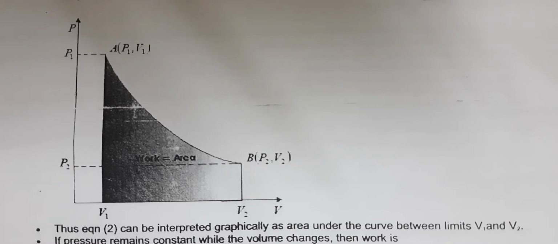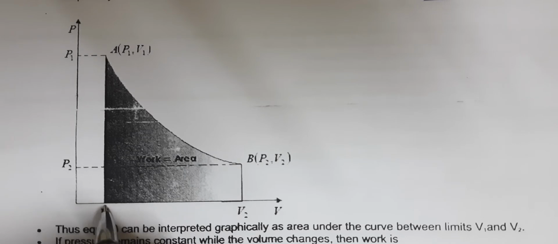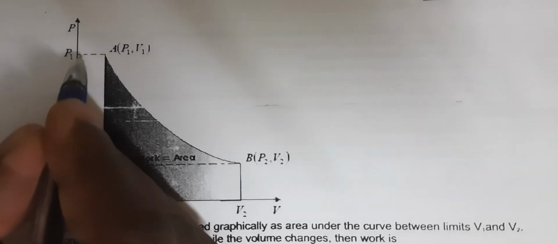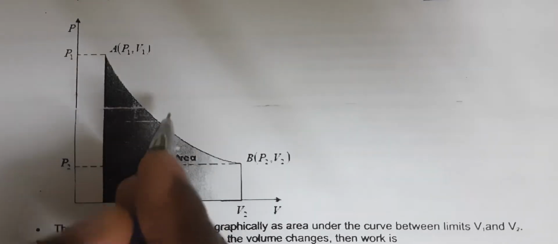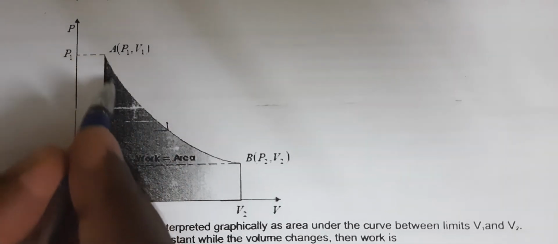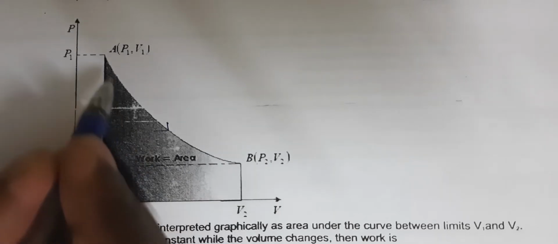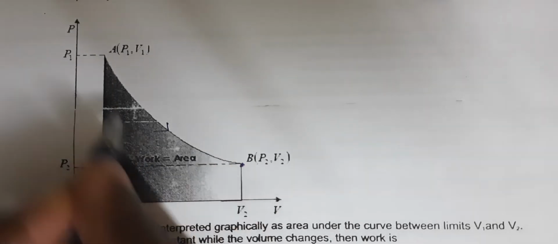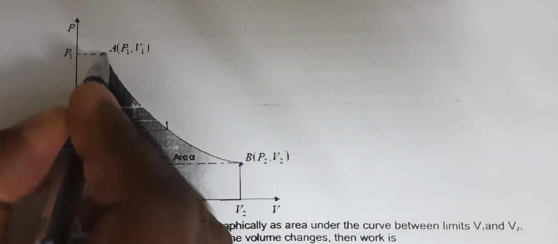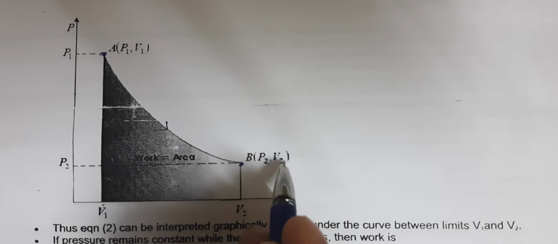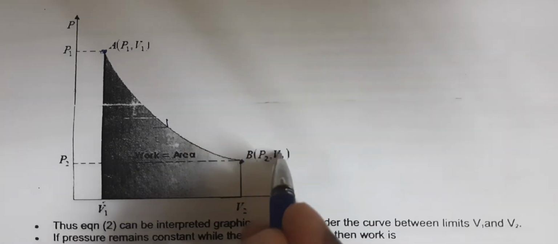Now the same thing, instead of an equation, we can do in the PV diagram. From the PV diagram also we can calculate the work done. Suppose an expansion process happens from V1, maybe a gas in a cylinder at high pressure. During this expansion, the pressure decreases and volume increases. This is the initial stage with high pressure and lesser volume, and the final stage has low pressure and more volume, P2, V2.